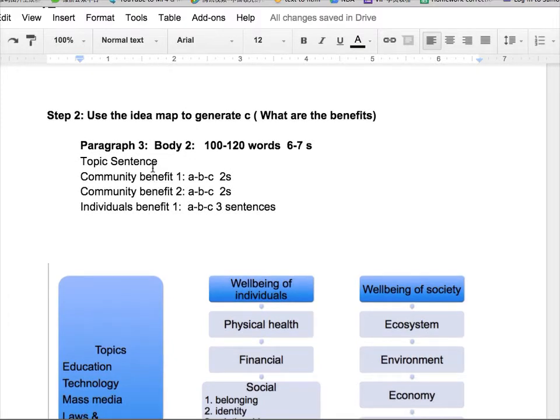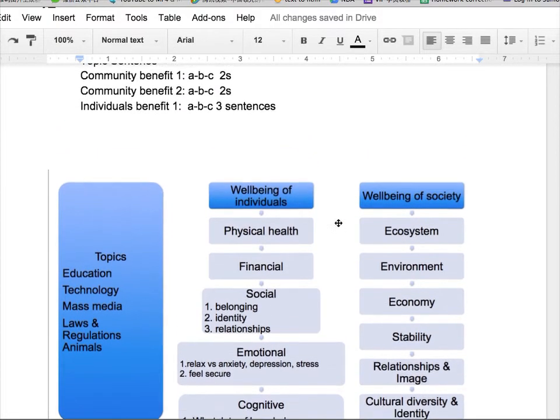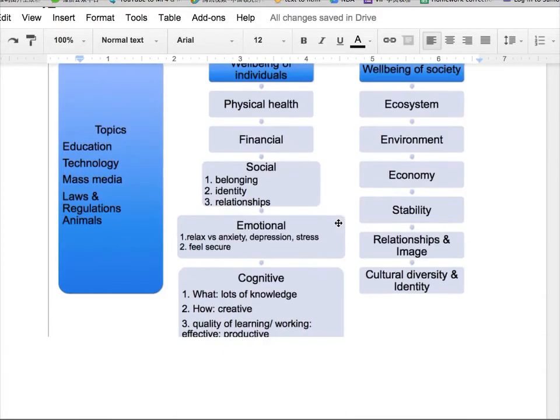The example is that in paragraph 3, you need to think about the benefit for the community. Then most students say, well, it's really hard for me to generate ideas. I don't know where to start. So this is called an idea map. In my course, I spend about 30 minutes, or in the free course, I give you 30 minutes, of very specific explanation about how to use this idea map. So here I give you a free, simple explanation.